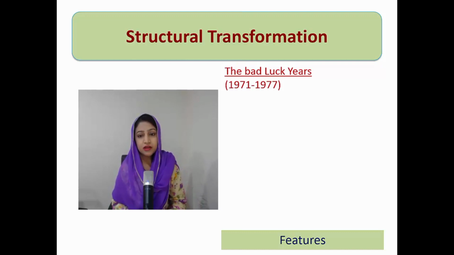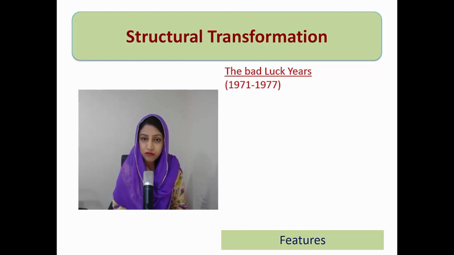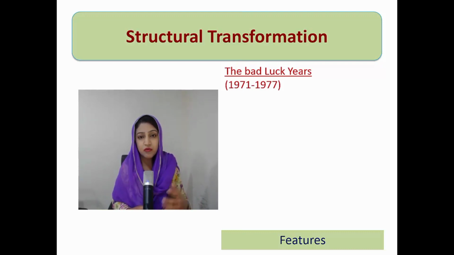Starting with the bad luck years, 1971 till 1977. So the biggest change, the structural transformation, geographically as well as economically, was the division of Pakistan. Pakistan was divided into two different wings, West Pakistan and East Pakistan. East Pakistan became the new country with the name of Bangladesh, and we are left with West Pakistan, in which we are living today. So that was the big structural transformation of this time.